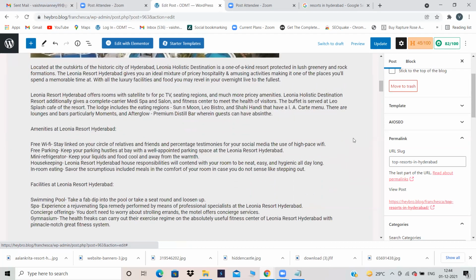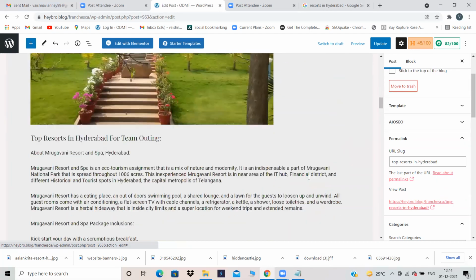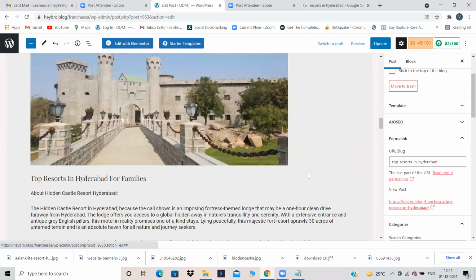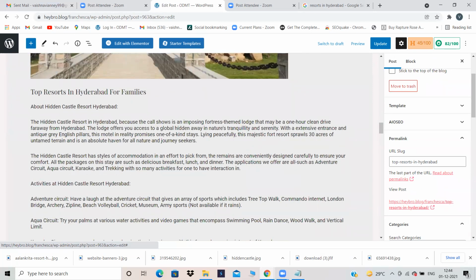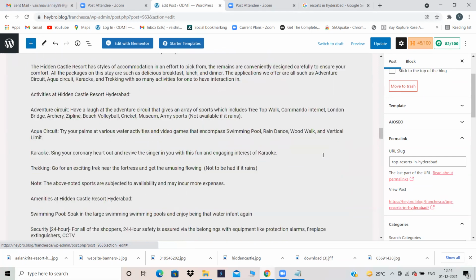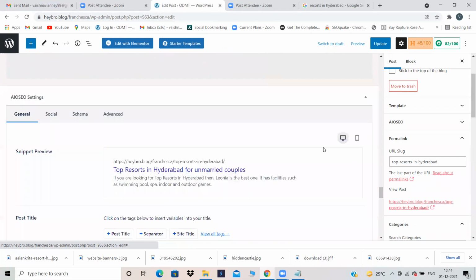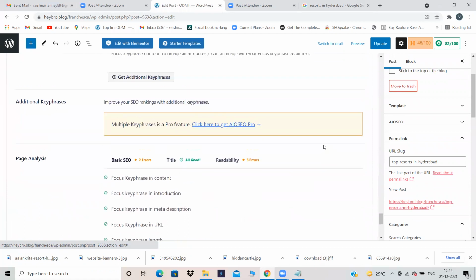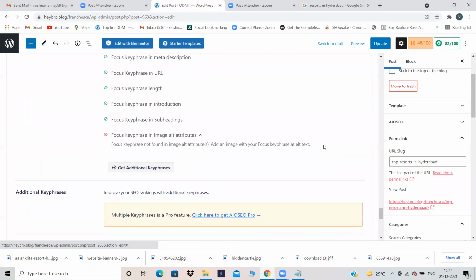You can give the subheading over there or below the image also. See, for this I have given the subheading below the image: top resorts in Hyderabad for families. Like this, all the parameters we have covered. Now the last one is focus key phrase in image alt. So you have to give the image alt also. Yesterday I told you what an image alt is.